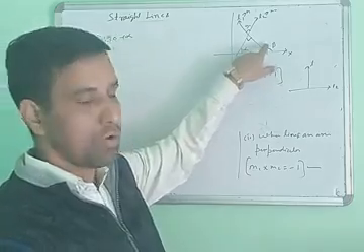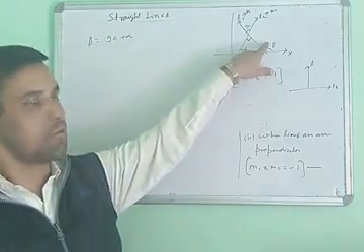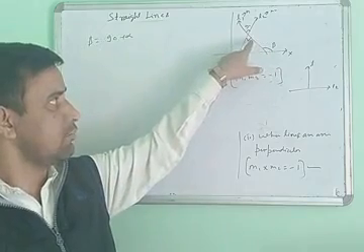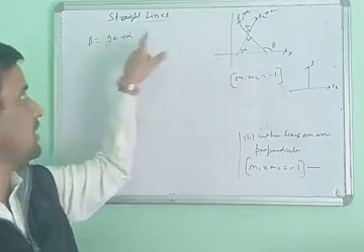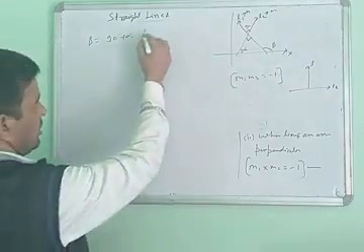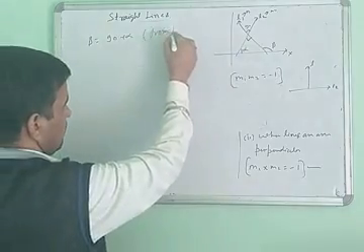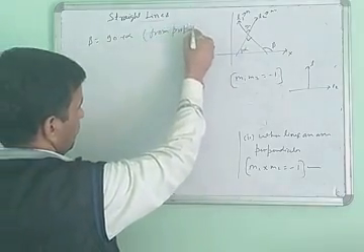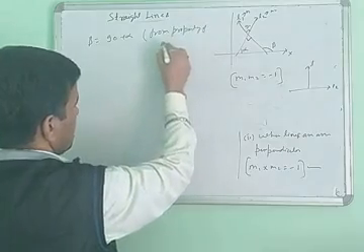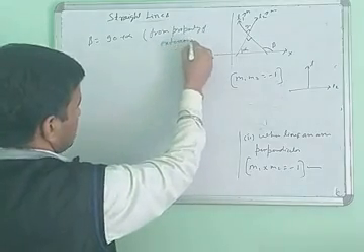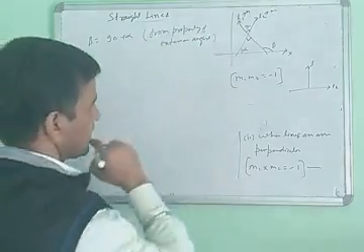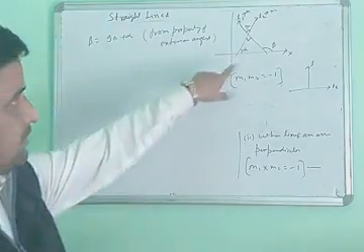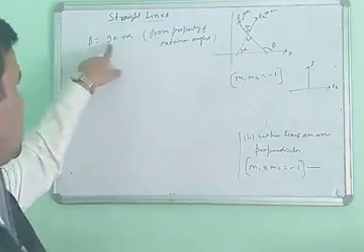From the property of the exterior angle, the sum of the two interior opposite angles equals the exterior angle. So beta equals 90 plus alpha.